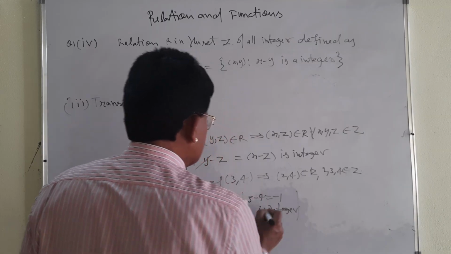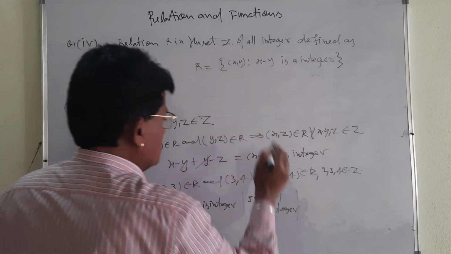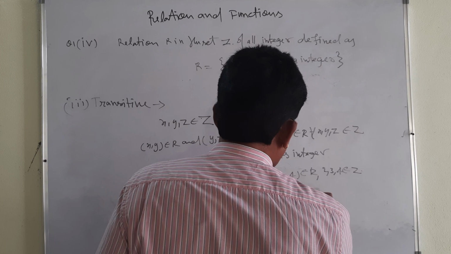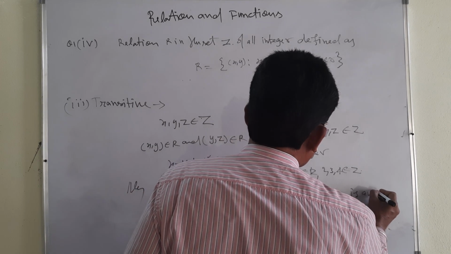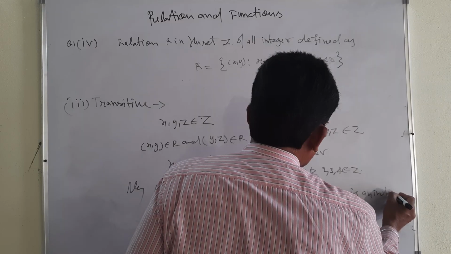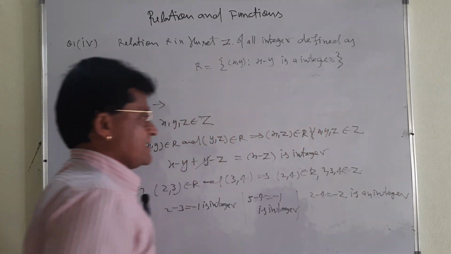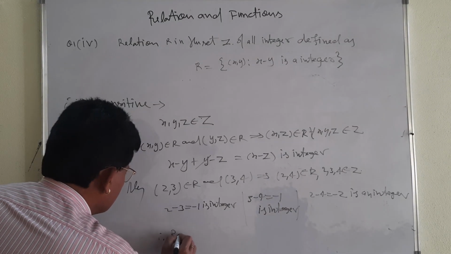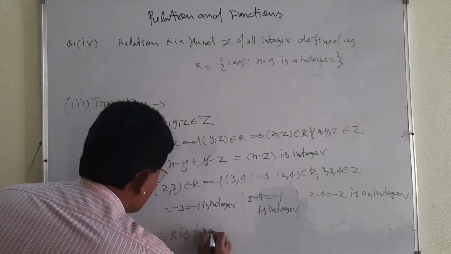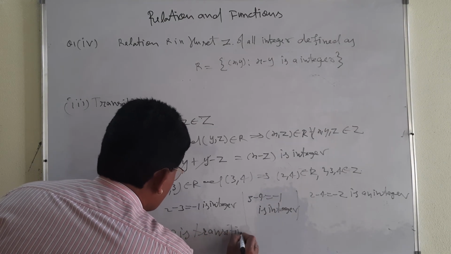As per the condition which is given over here, you will have to see. Next, 2 minus 4 is equal to minus 2, an integer. Then what will you say? R is transitive. Therefore, R is transitive.